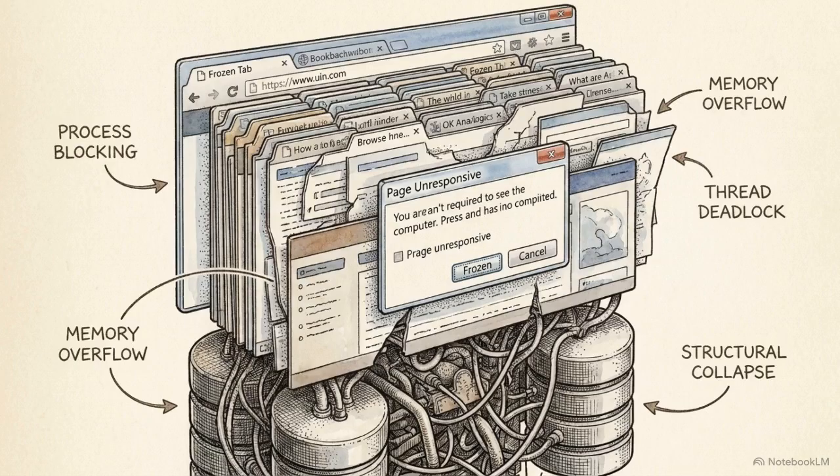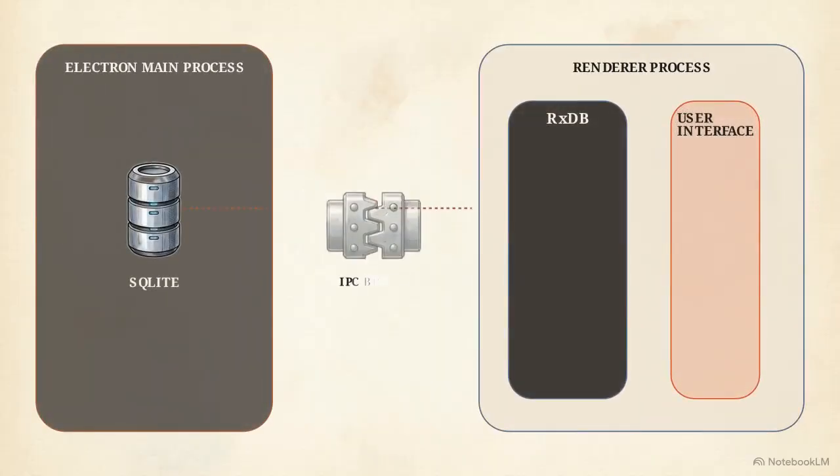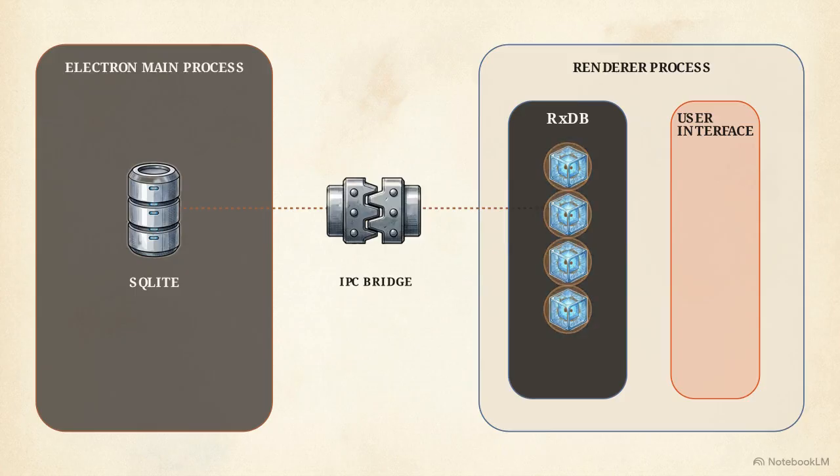The final layer manages UI synchronization. Standard browser databases fail under the load of multi-tab applications. We run a high-performance SQLite database inside the Electron main process. Data crosses an inter-process communication bridge to the renderer process. Here, RxDB absorbs the data to manage the complex reactive UI state without blocking the interface.